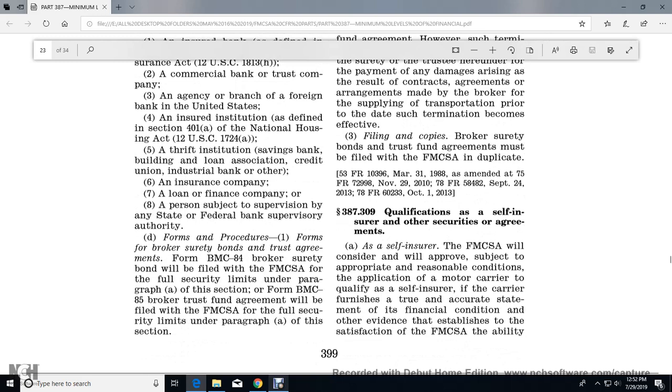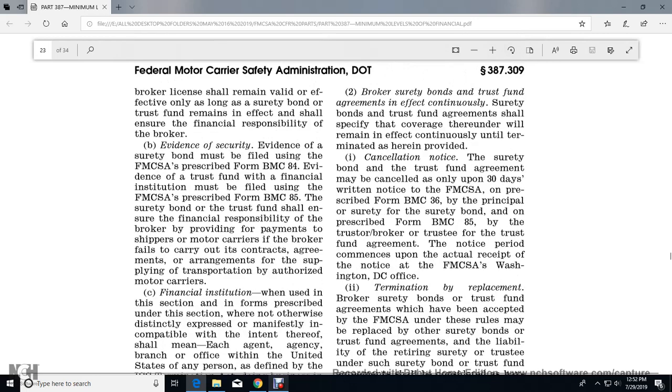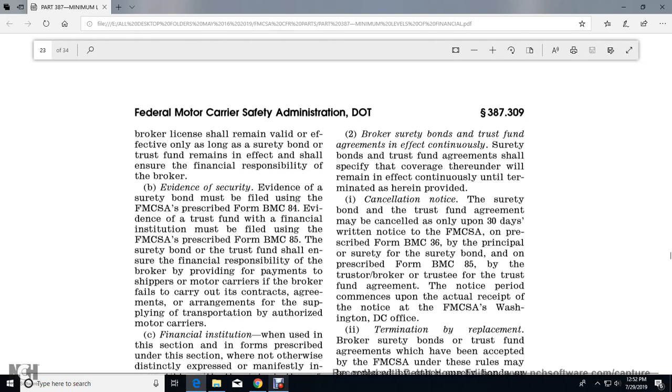D. Forms and procedures. The form of the broker security agreement, BMC 84, will be filed with the Federal Motor Carrier Safety Administration, with full security limits of paragraph (a) of this section. The form of the broker trust fund agreement, BMC 85, will be filed with the Federal Motor Carrier Safety Administration, with full security limits of paragraph (a) of this section. The broker surety bond or trust fund agreement shall remain in effect continuously, and the surety bond or trust fund agreement shall be specifically covered thereunder and will remain in effect continuously until terminated as provided herein.